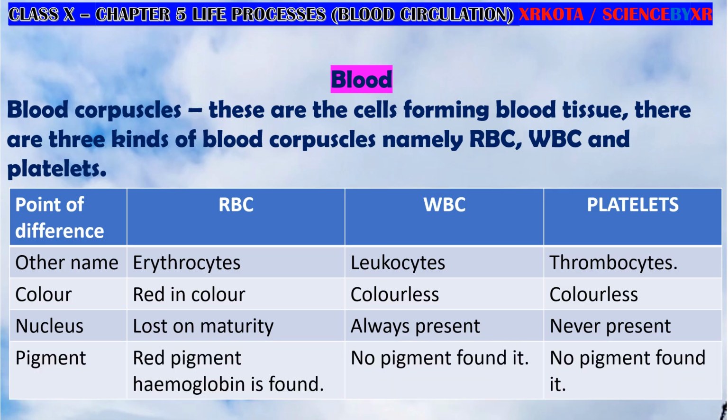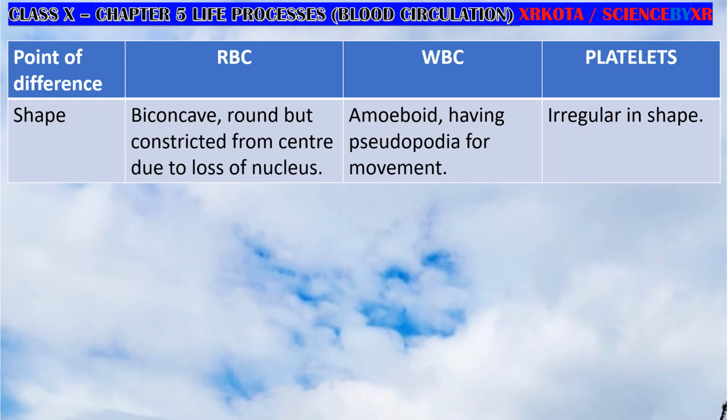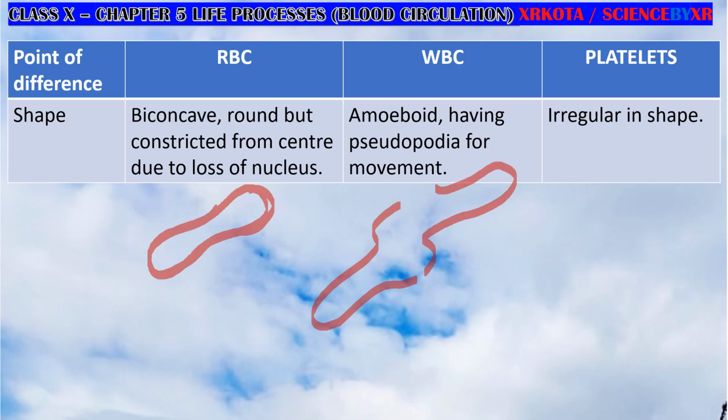Third, pigments. RBC have a red color pigment called hemoglobin in them. WBC do not have any pigment. Platelets also do not have any pigment. Shape: RBC are biconcave, a circular disc-like structure compressed from the center because of the loss of nucleus. WBC do not have any fixed shape because they are amoeboid.